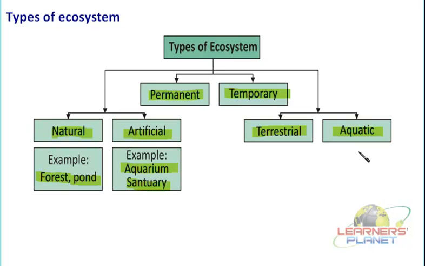So this is how there are different types of ecosystem in our environment. Whatever the type of ecosystem, it is complete only when there is a proper interaction between the biotic and the abiotic components. So further we have to study the biotic and abiotic components of the different ecosystems.